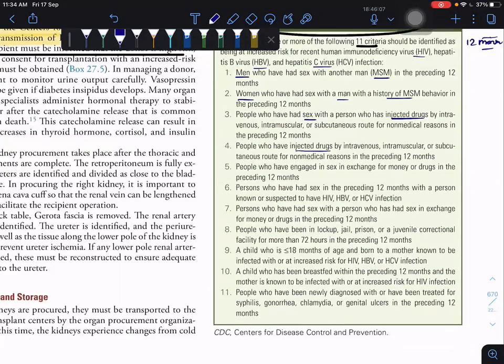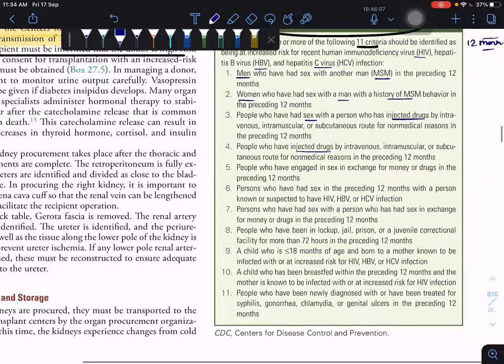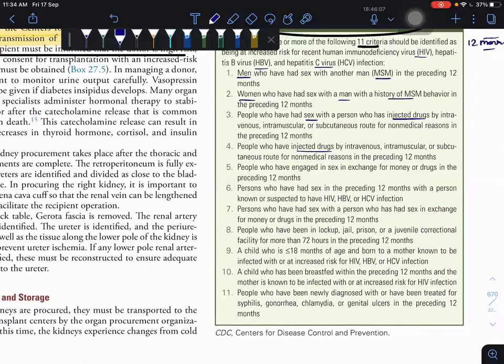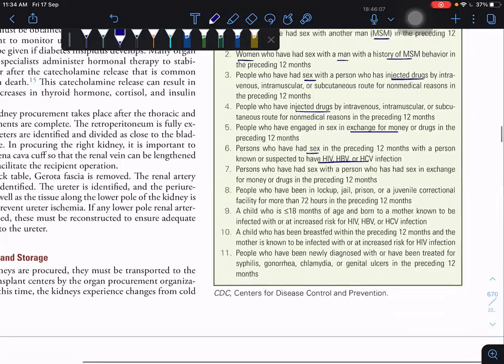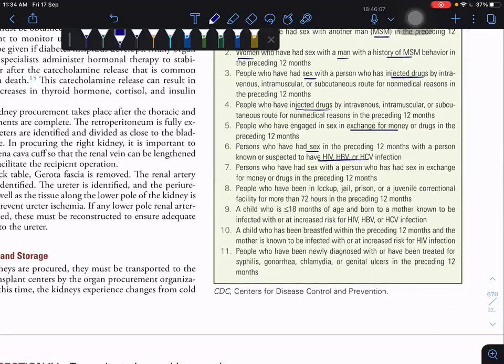And the patient who has this, this is just to look into it. No need to read during exam. Now we'll just listen. And the patient who has engaged in sex in exchange for money, that is, the prostitute like this thing. And who have sex with persons suspected to have infections, HIV, HPV, HCV, and those who have sex with a person who had already had sex with a prostitute.